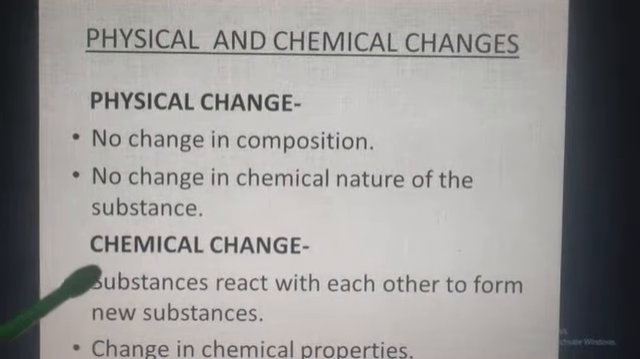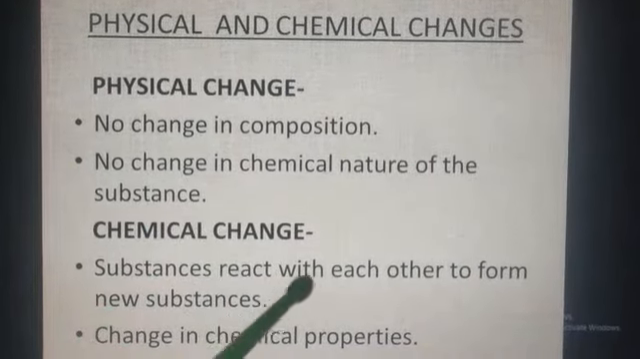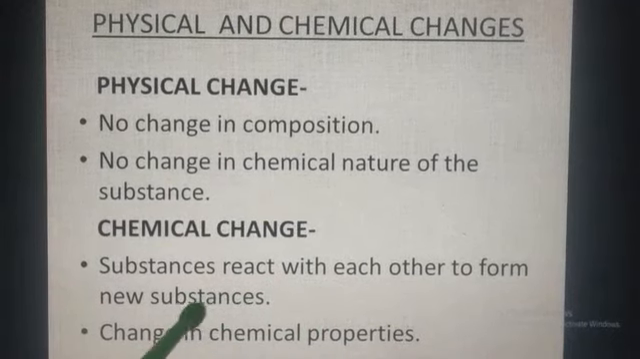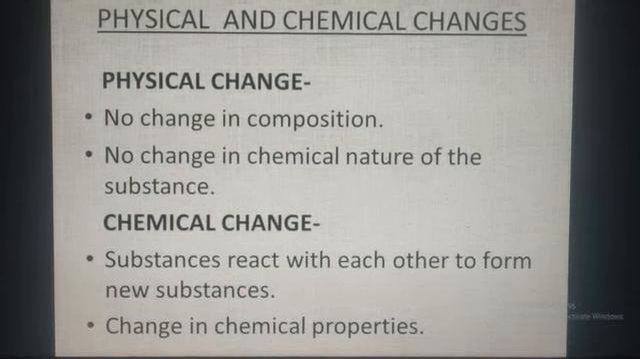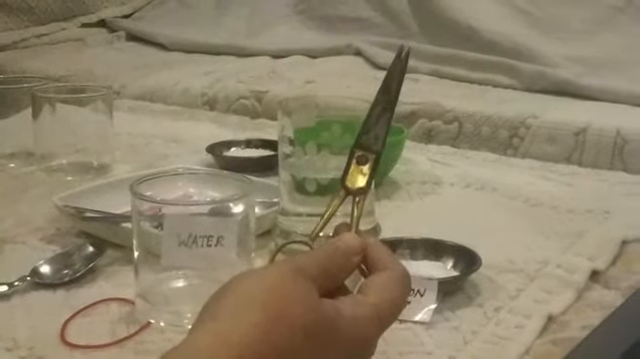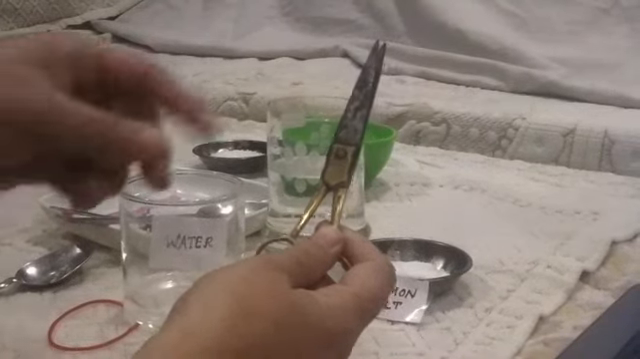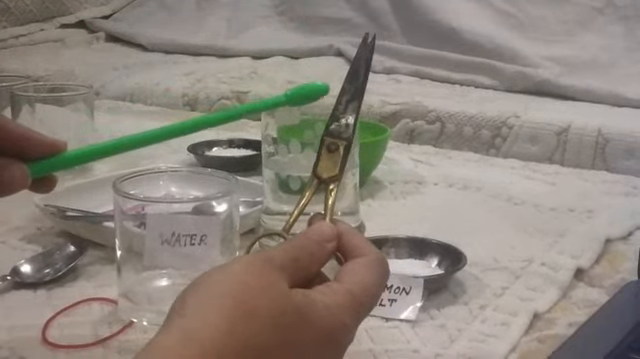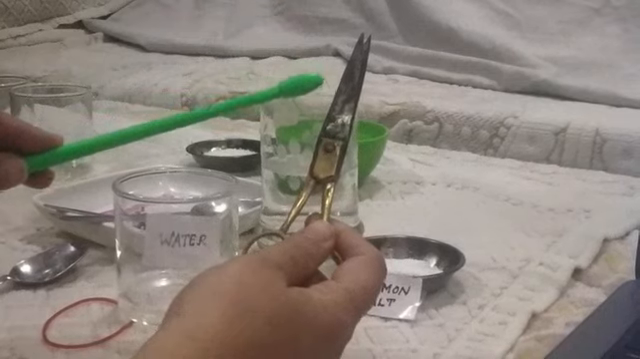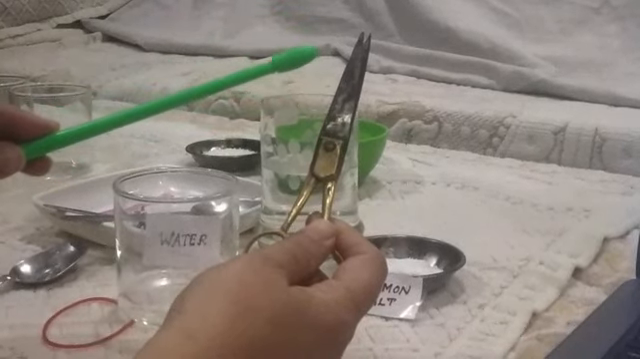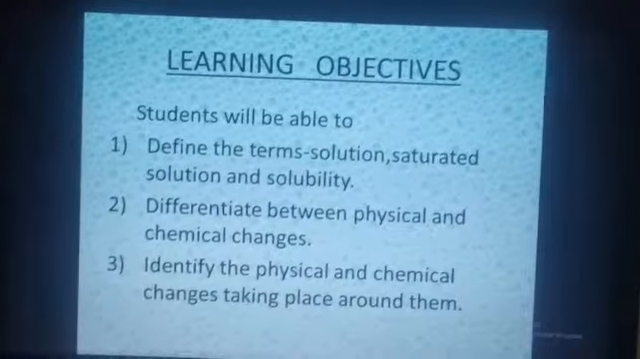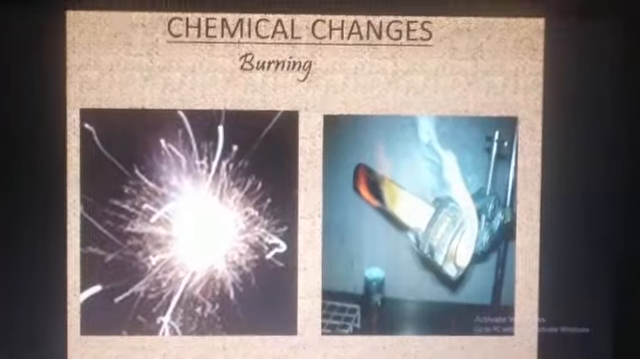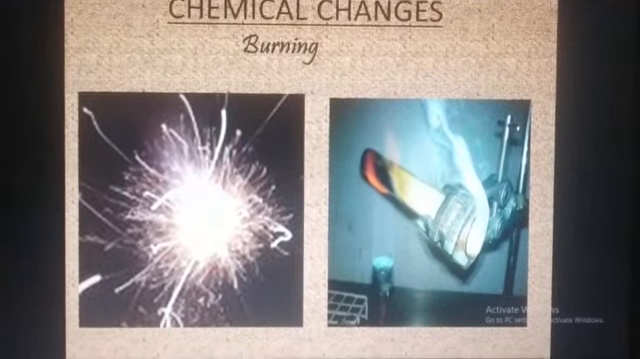Next, chemical change. Substances react with each other to form new substances and there is a change in chemical properties. For example, this is rusted iron. Here you can see the formation of reddish brown rust, which is hydrated ferric oxide, and it is a chemical change.